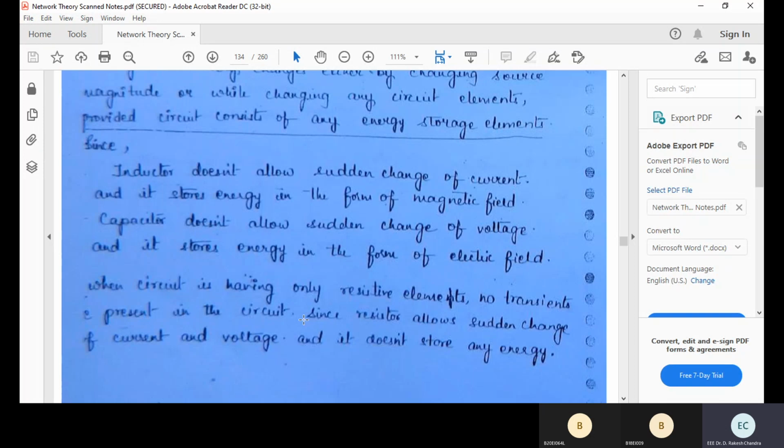When the circuit has only resistive elements, no transients are present in the circuit, since the resistor allows sudden changes in current and voltage and it does not store any energy.